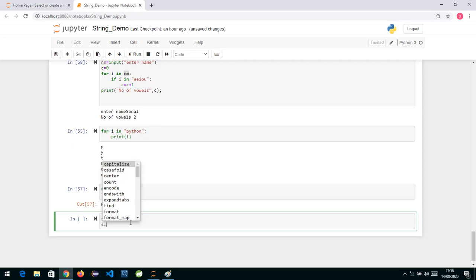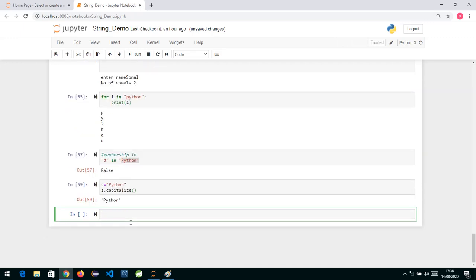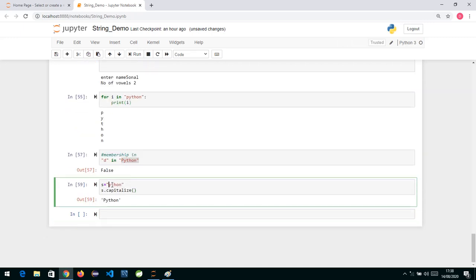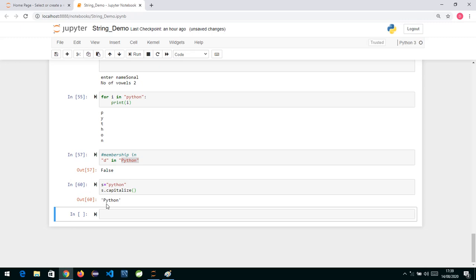So when you press shift, you get a list of functions over here. If I say capitalize, and then you can see the first letter over here. If it was in small case, let me put it in small case this way and rerun it. So you can see capitalize is a function, and what this built-in function does is convert the first letter of your string into capital.